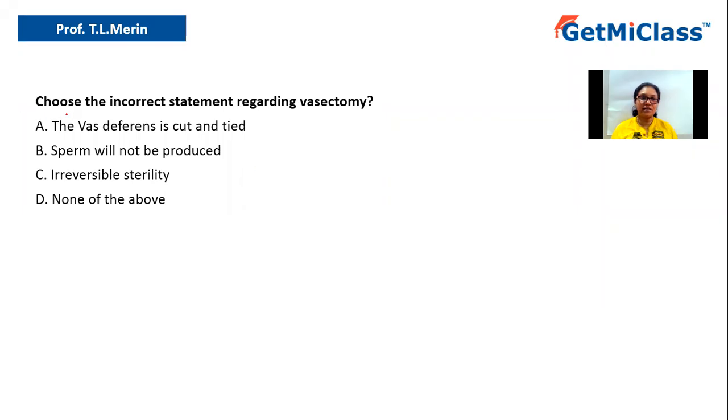Today we are going to solve this question which says choose the incorrect statement regarding vasectomy. Option A, the vas deferens is cut and tied. Option B, sperm will not be produced. Option C, irreversible sterility. And option D, none of the above.